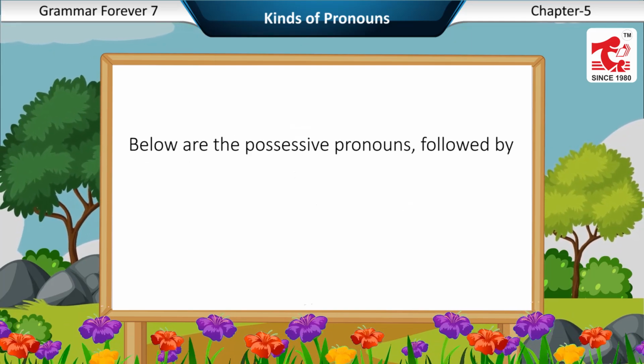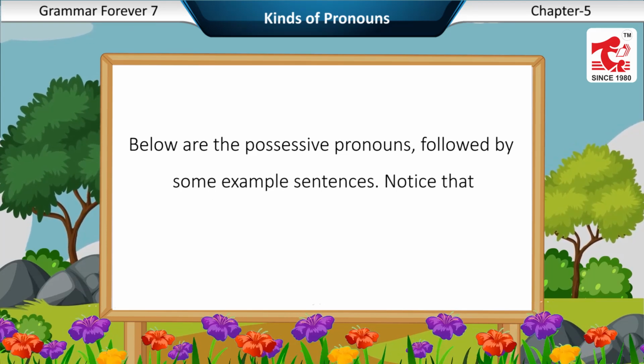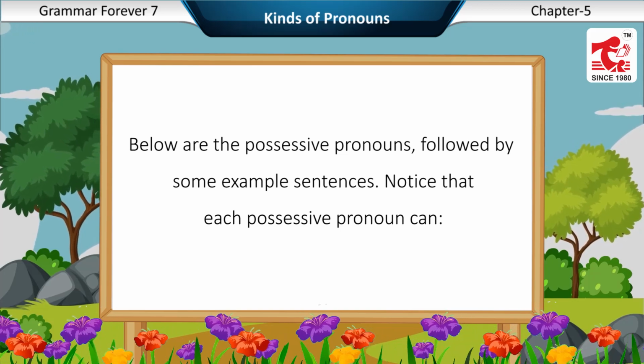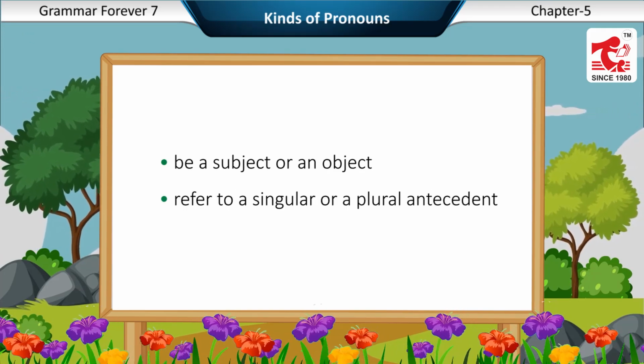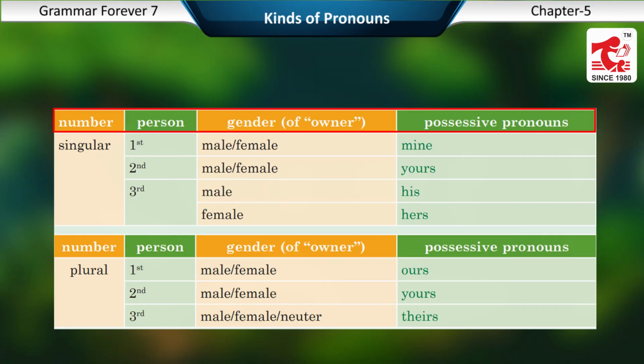Below are the possessive pronouns, followed by some example sentences. Notice that each possessive pronoun can be a subject or an object, and refer to a singular or a plural antecedent. Number, person, gender.